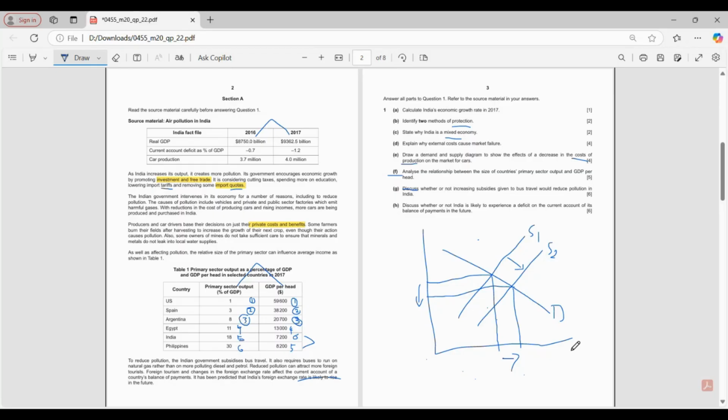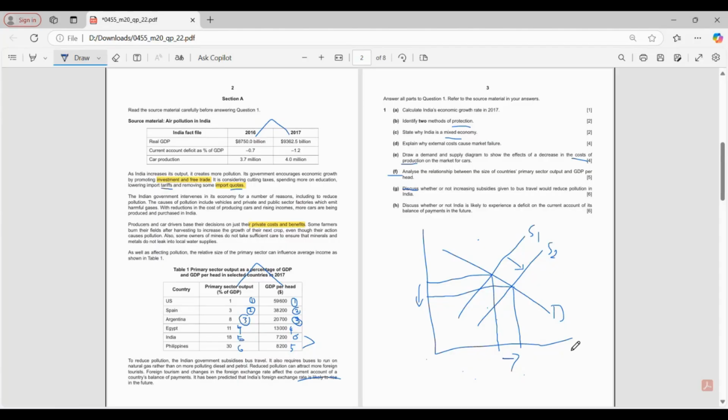That's the depiction of the graph as well. A larger percentage of primary sector fetches a very low share of GDP. So increasing the primary sector is not going to bring you any gain to your GDP. There should be value addition.